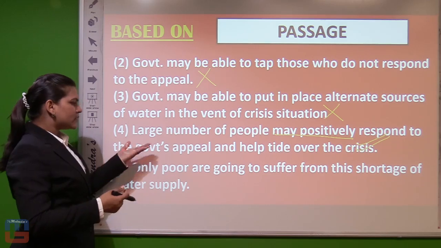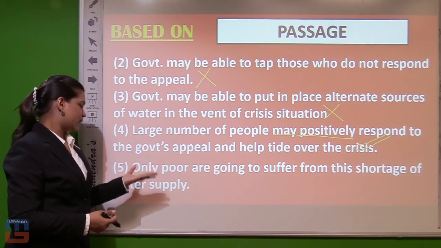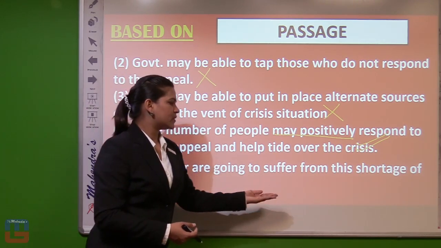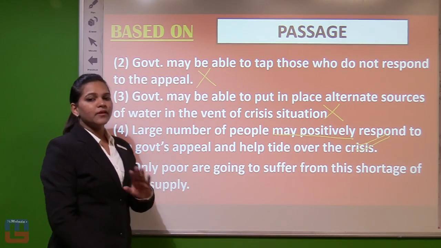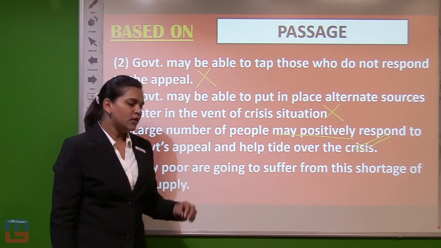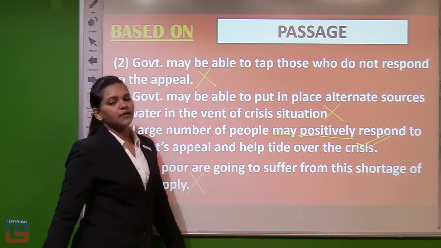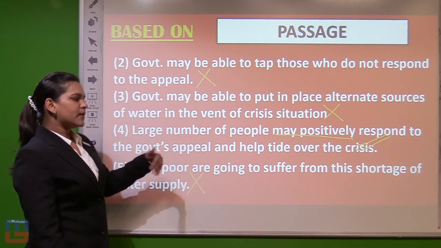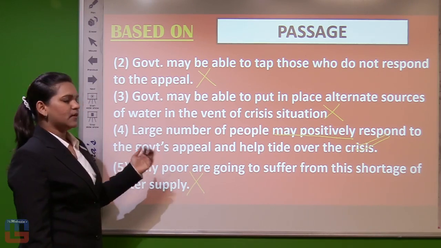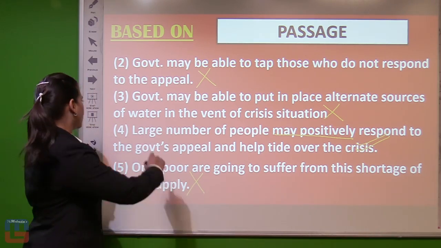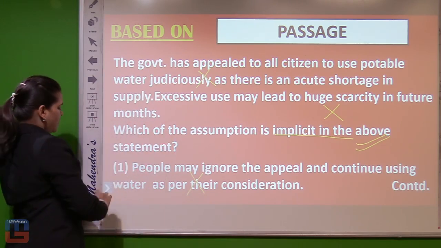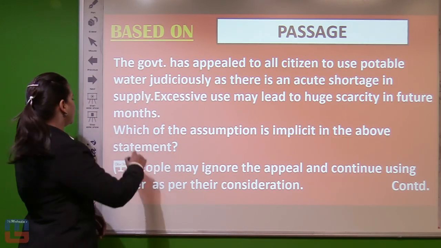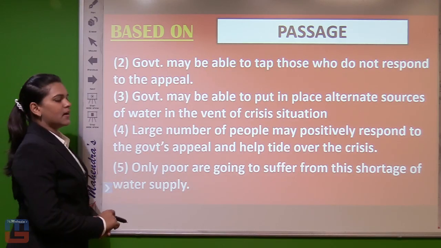And the last one, when this is correct, the last one couldn't be there, but let's discuss the last also. Only the poor are going to suffer from this shortage of water supply. We are not concerned about whether rich or poor, so we are not making it implicit. So our correct answer is 4. Large number of people may positively respond to the government appeal, and this is the assumption for our statement. So this is the statement and the fourth one is our assumption.